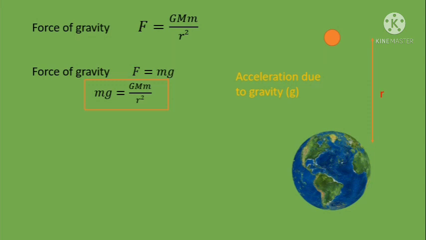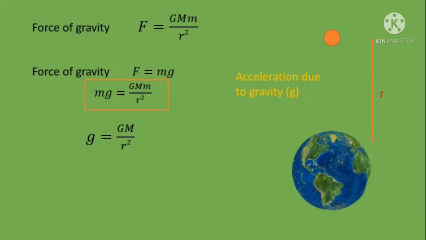Solving for g, we get acceleration due to gravity is equal to gravitational constant times mass of Earth divided by r square. This is the relation between acceleration due to gravity and universal constant of gravitation.